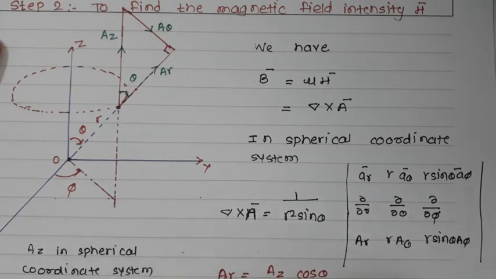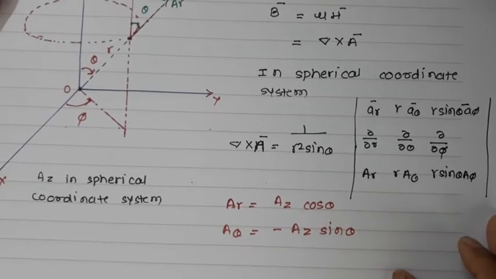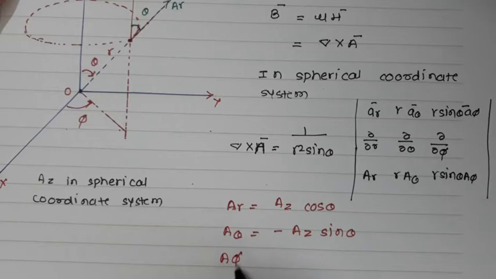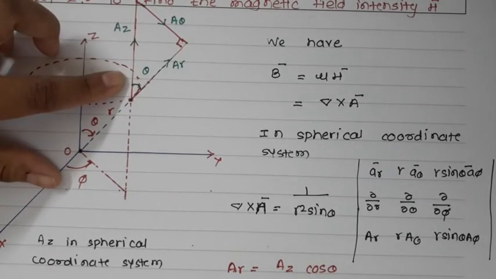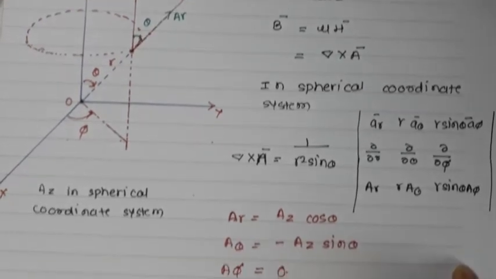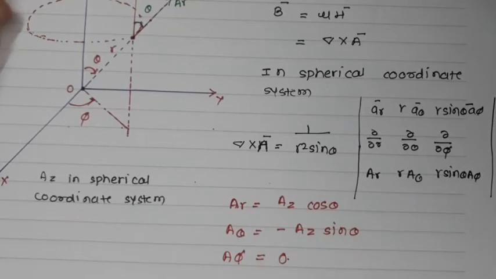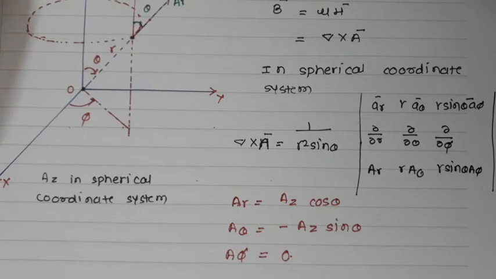Now what will be A_phi? We have found A_r and A_theta. What about A_phi? A_phi is equal to 0. The zero result is because A_z is vertical, and its projection in the horizontal direction must be 0. So this is how we have found A_r, A_theta and A_phi. Also note that the value of A_z at all points on the circle surrounding the z axis is the same.